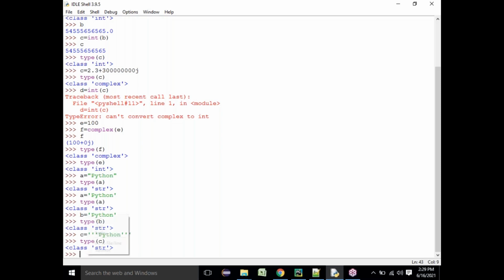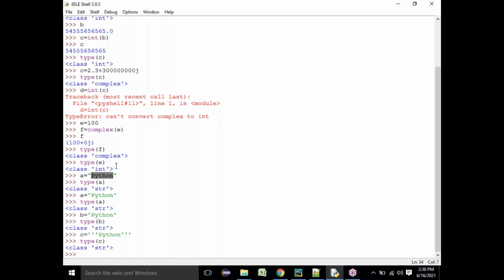Before that, how do you actually access this data? See that this is a string data type. Can I access the data? The data is "Python". How do I access the data in order to manipulate it? I need to do some data manipulations on data which is in string format. So how do I access this data?